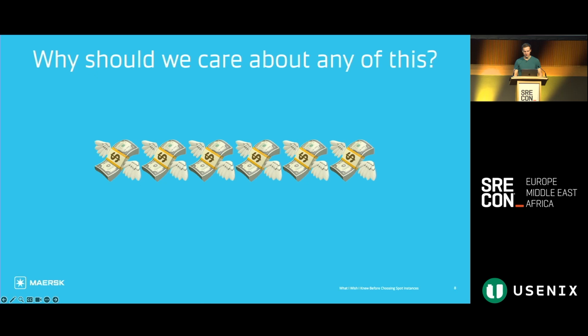So at this point, we might be thinking, why should we care about any of this? Why would we want to voluntarily introduce chaos in our perfectly pristine environments? And the answer here is simple. It's all about the money. Depending on the size of the infrastructure we're running, there is potentially a lot of money on the line by switching to Spot instances.